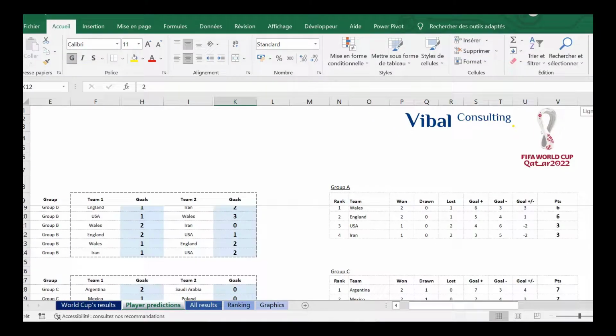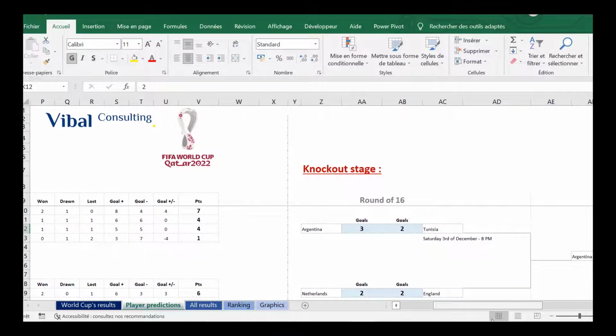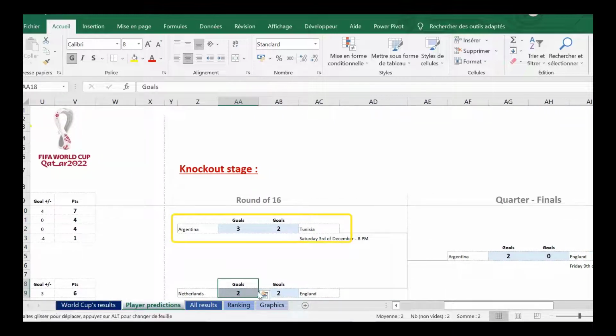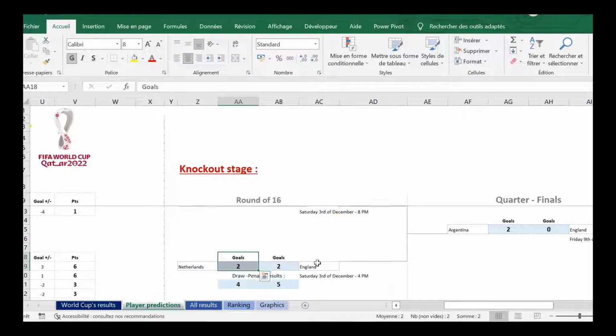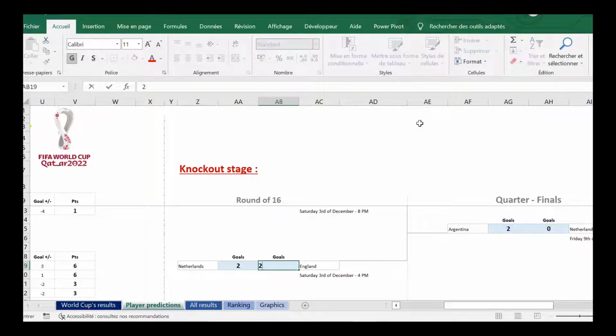The first 2 in each group qualify for the next stage, and we have the information for the second round here. So on the first match between Argentina and Tunisia, I put a win for Argentina 3-2. So Argentina qualifies for the next round. And look at the second round of 16, we are unsure who Argentina will play. Well, if we put 2 for each, the penalty shootout will appear.